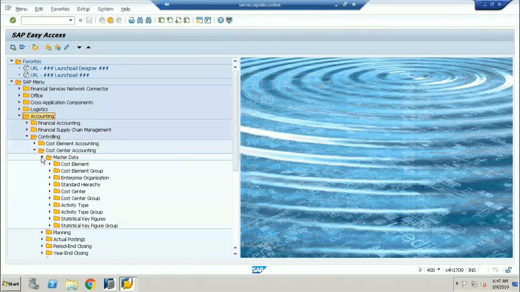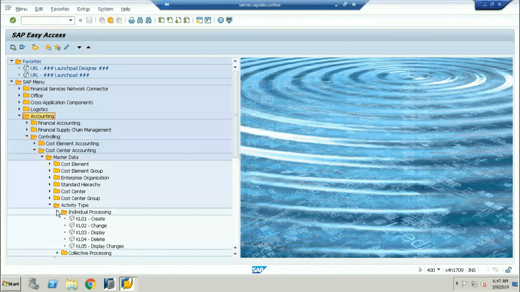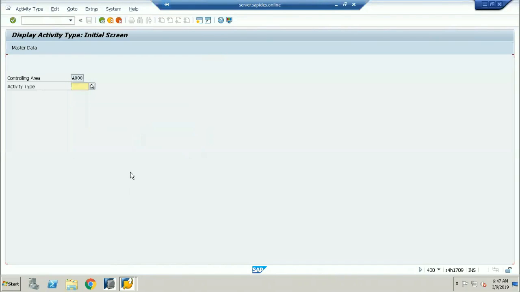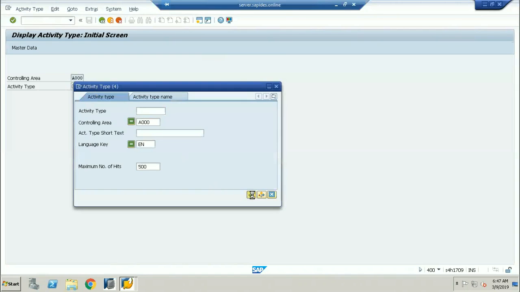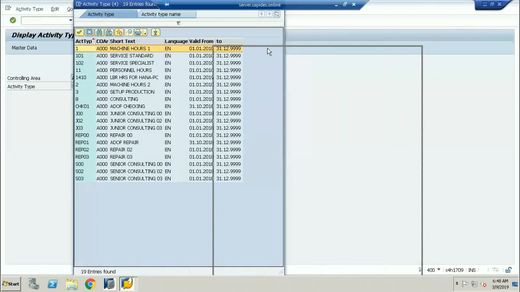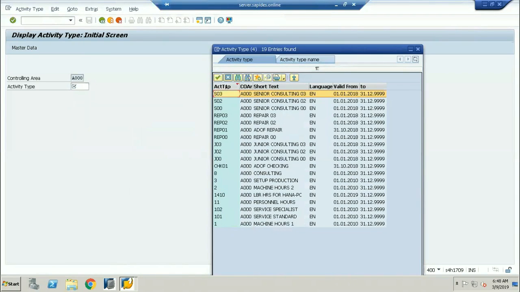Master data. I'll go to the activity, then individual processing, and display KL01, and I will give the controlling area. So these are the activity types which I have. These are the activity types which I'm going to be taking. This is going to be called the list of activity types. So there are several activity types you are going to be creating.